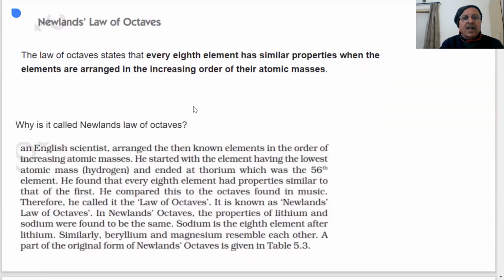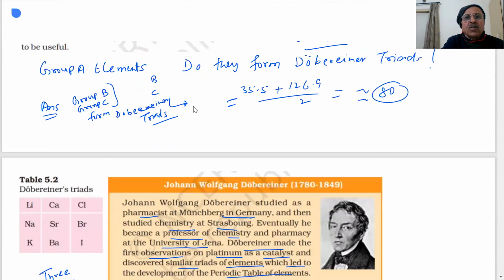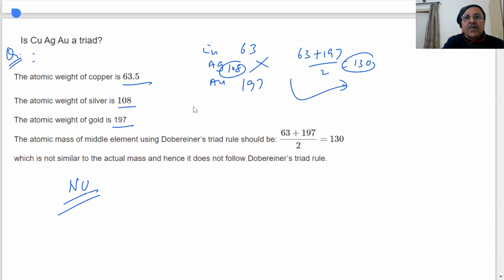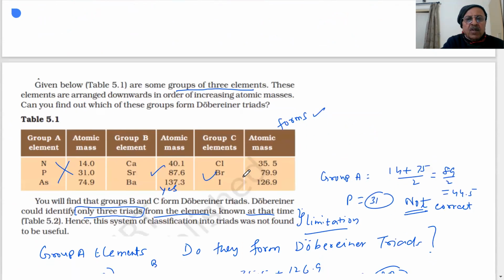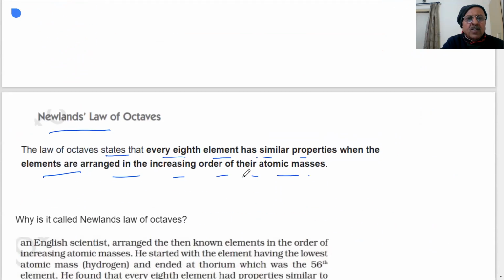After this came Newlands' Law of Octaves. They will ask you, what is Newlands' Law of Octaves? The law of octaves states that every 8th element has similar properties when elements are arranged in increasing order of their atomic mass. So here again, atomic mass is used. As in Dobereiner's work, he is also using atomic mass.